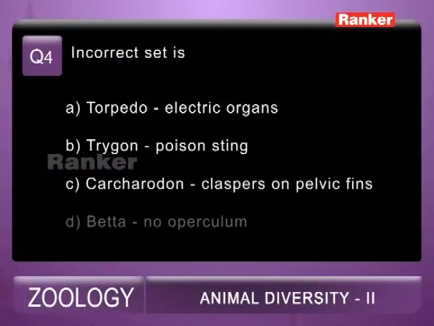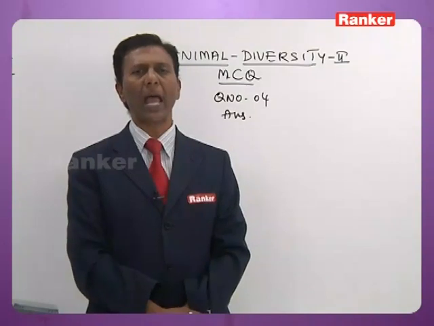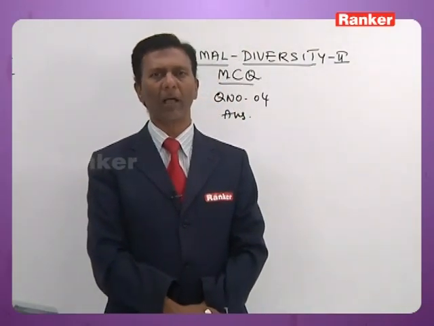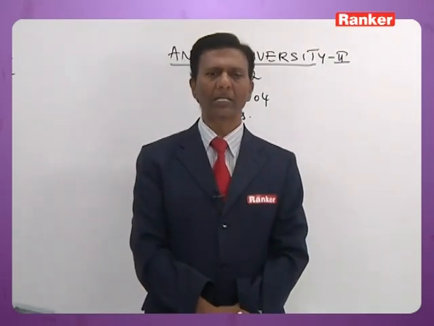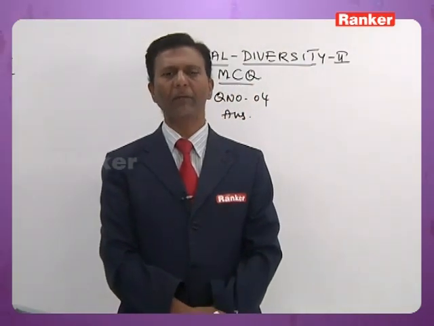Now question number 4. The incorrect set is, I shall read out the options for you. A. Torpedo, electric organ. B. Trygon, poison sting. C. Carcharodon, claspers on pelvic fins. D. Betta, no operculum. Torpedo and Narcine, both of them are called electric rays. Both have electric organs, which are modified pectoral or dorsal muscles. Trygon is commonly called stingray. It has a pectoral fin with a poisonous sting.